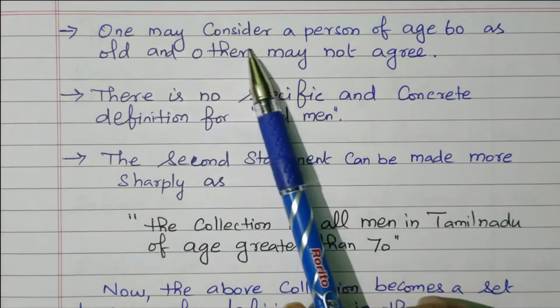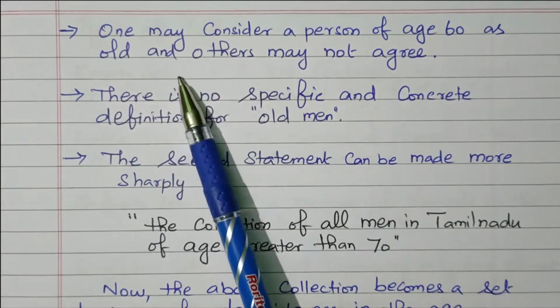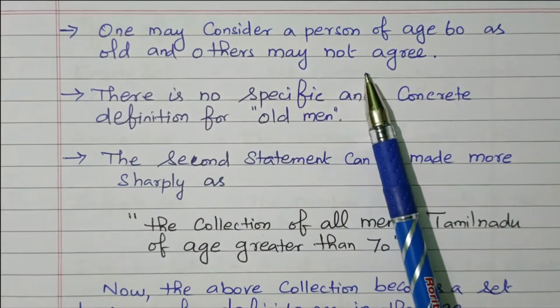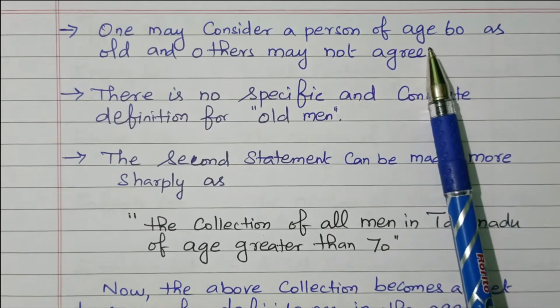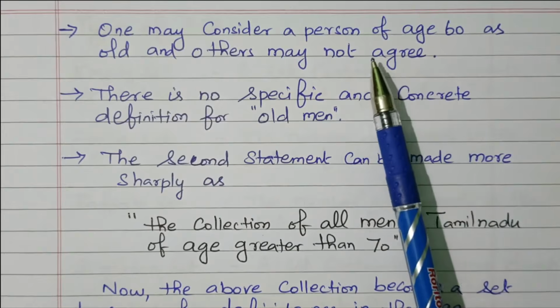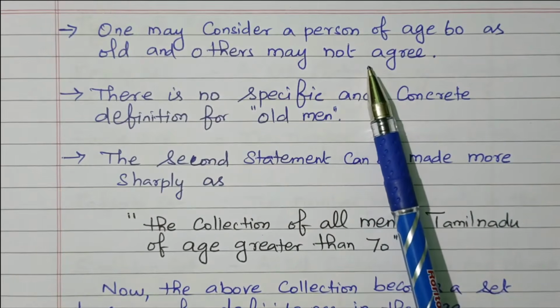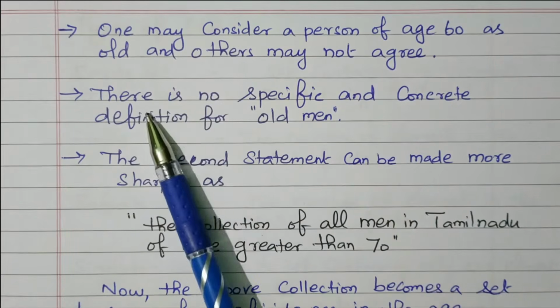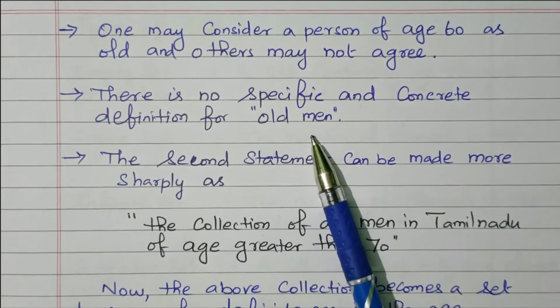One may consider a person of age 60 as old, and others may not agree. We can say that old man means those having age above 60, but this condition is not agreed by all. Someone will say above 70, above 80, like that. So there is no specific and constrained definition for old man.